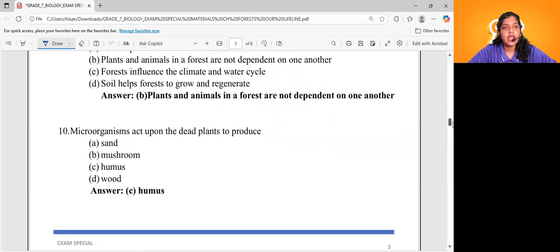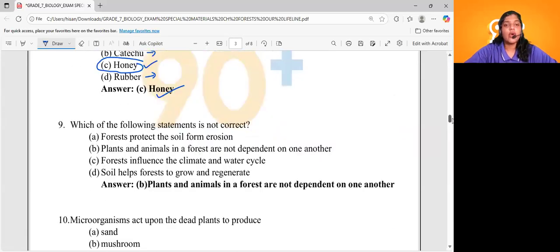Coming to question number 9. Which of the following statements is not correct? You have to find the incorrect statement from these four options. Let's see. Forests protect the soil from erosion. Is that a correct statement? It will prevent soil erosion. That is a correct statement. Let's go to option C. Forests influence the climate and water cycle. Do they influence climate and water cycle? Yes, definitely they will influence the climate and water cycle, right?